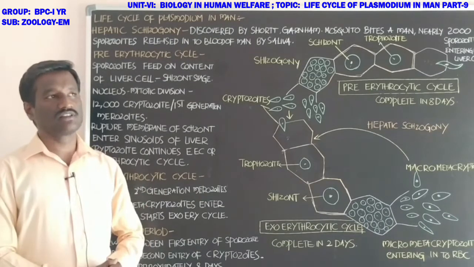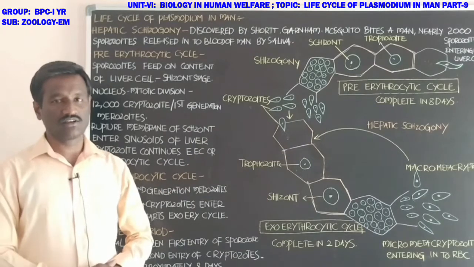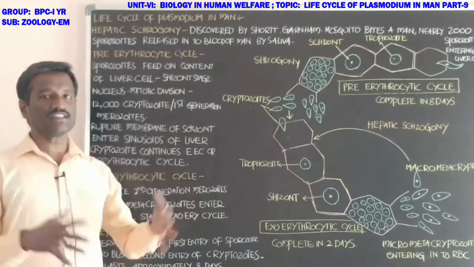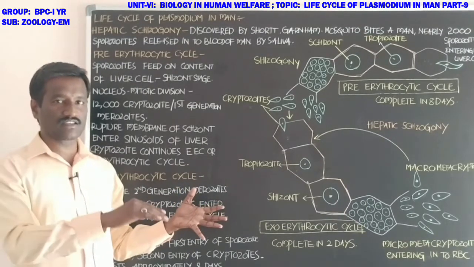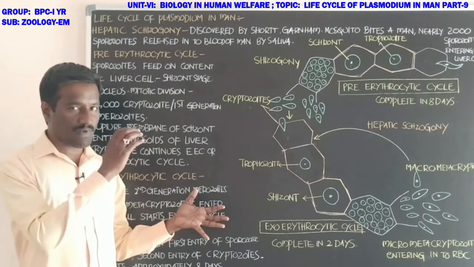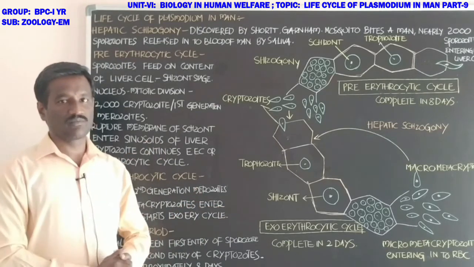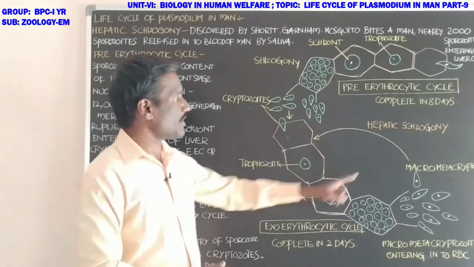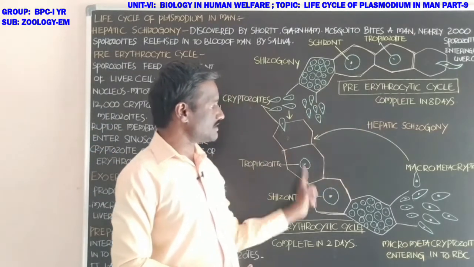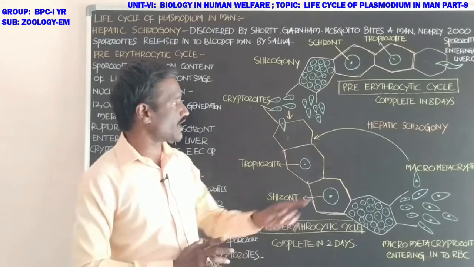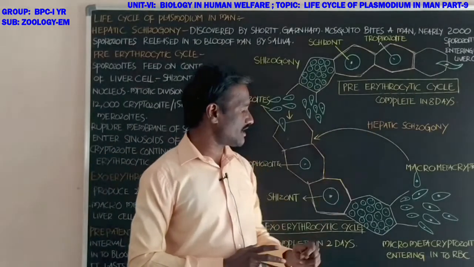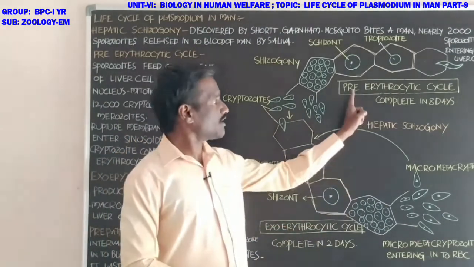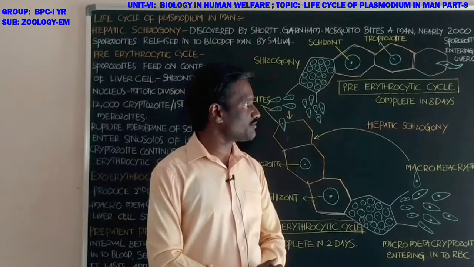Within half an hour, they reach the liver cells to complete hepatic schizogony, which occurs in the hepatocytes of the liver. Hepatic schizogony is divided into two cycles: the pre-erythrocytic cycle and the exoerythrocytic cycle.